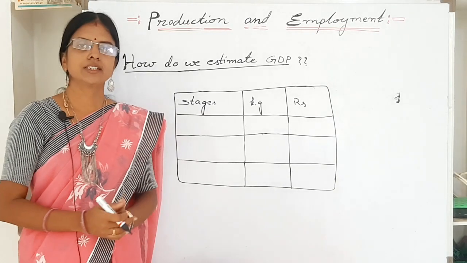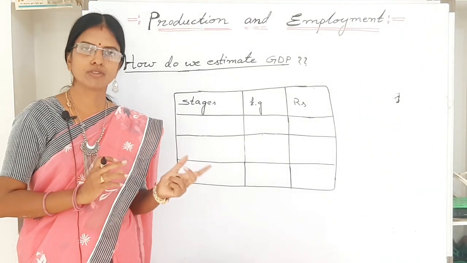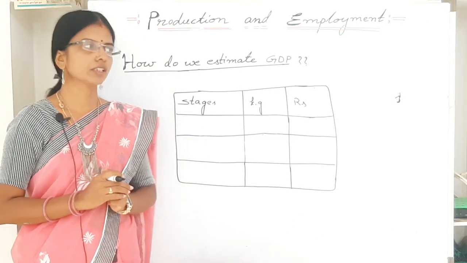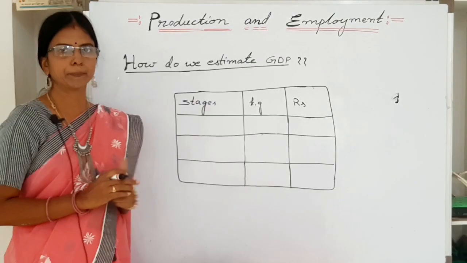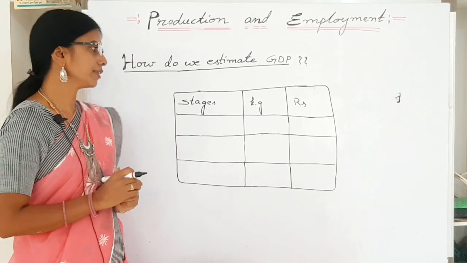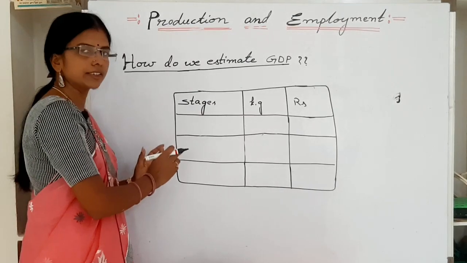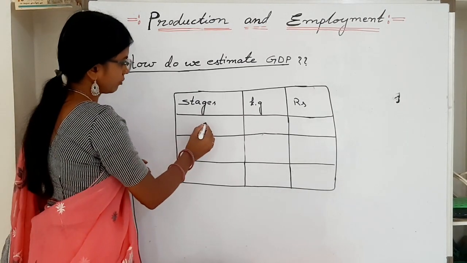Now let us see how we estimate the total value of goods and services, which means how we estimate the GDP. Let us take an example and discuss. Let us discuss in three stages. First of all, let us take stage 1.